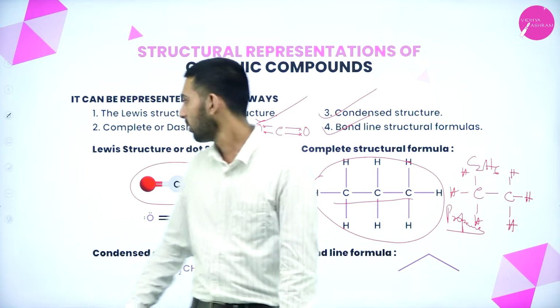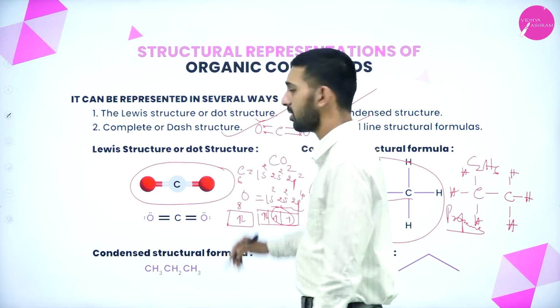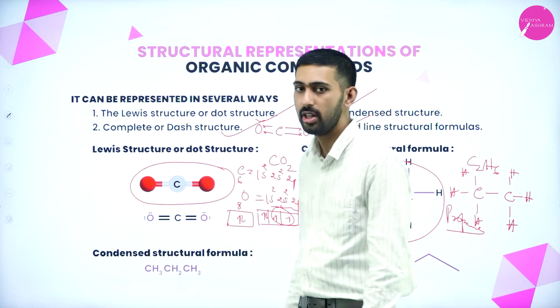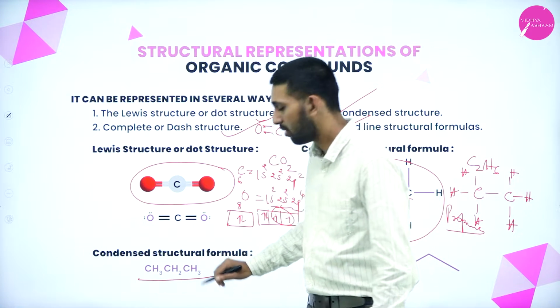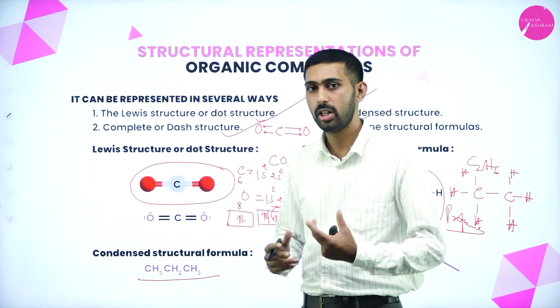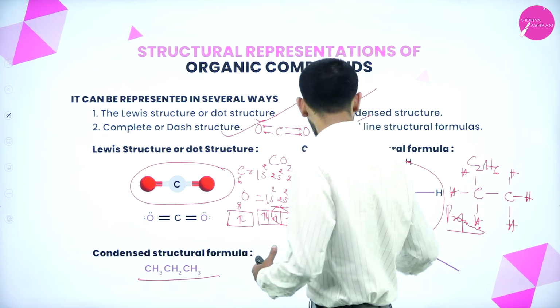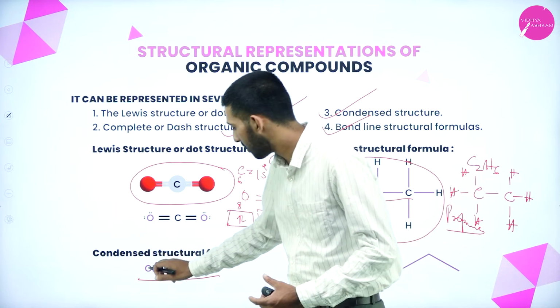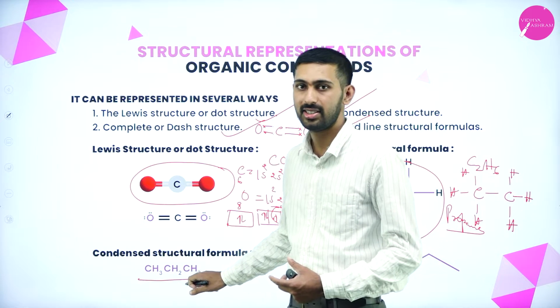Next term is the condensed structure. What do you mean by condensed structure? You are writing just in a molecular formula. You will know the molecular formula of any compound, right? Today I have taken propane. How will you write it? CH3, CH2, CH3. That is the condensed form.